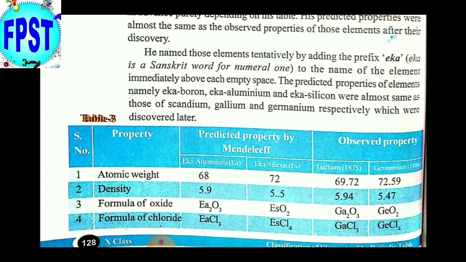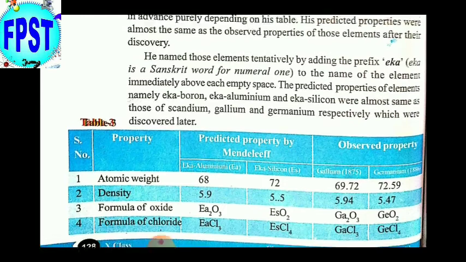After some years, gallium was found. Its place is Eka aluminum. Its weight is 69.72 and its density is 5.94, almost the same as predicted by Mendeleev. And the properties also he predicted, and they are correct.